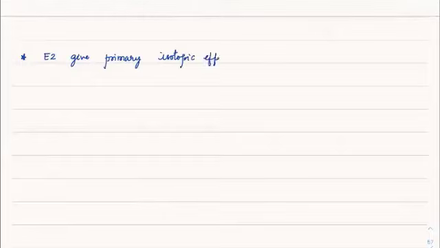So E2, let me remind you, gives a primary isotopic effect, which means its kH by kD value would be greater than 4. Yes. Right. In fact, usually anything greater than 2 is also regarded as primary isotopic effect, but a better way to represent is 4.